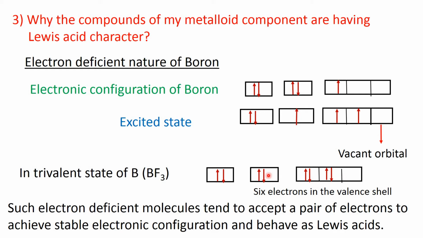So, it can easily accept a pair of electrons to get the stable configuration. In that case, in the outermost orbit, it will be 8 electrons. So, as it can easily accept a pair of electrons, it has a Lewis acid character. Lewis acid means they can accept the pair of electrons. So, such electron deficient molecules tend to accept a pair of electrons to achieve stable electronic configuration and behave as Lewis acid.